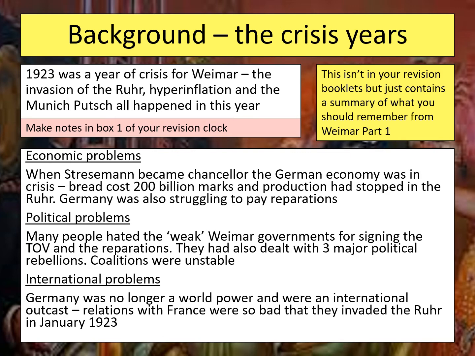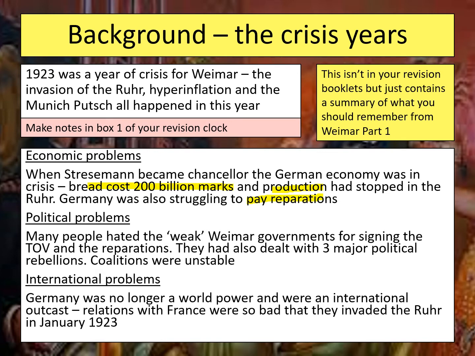In terms of economic problems, when he became Chancellor in August 1923, Germany was experiencing hyperinflation, where the value of the currency had drastically declined. For instance, a loaf of bread ended up costing 200 billion marks by the summer of 1923. There was also a strike going on in the Ruhr industrial area once the French had invaded, and there wasn't any production taking place at that time. Germany was generally struggling to pay reparations, which is what had actually caused the invasion of the Ruhr and hyperinflation.